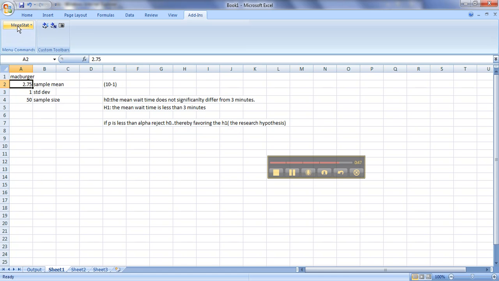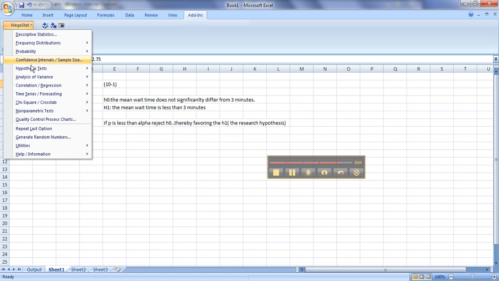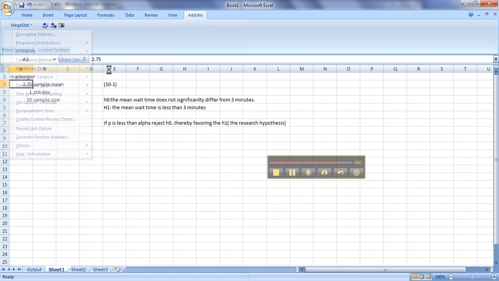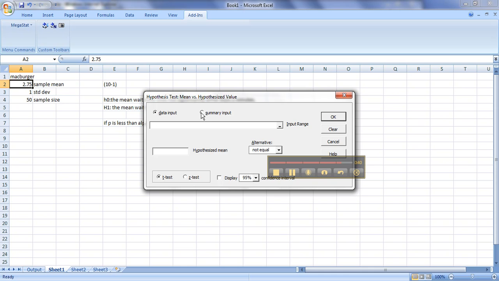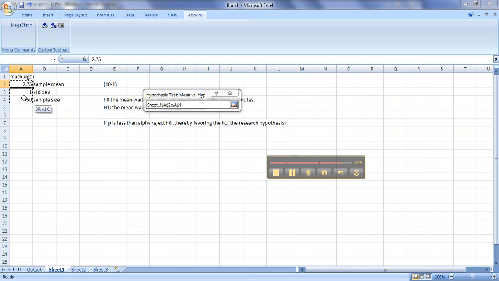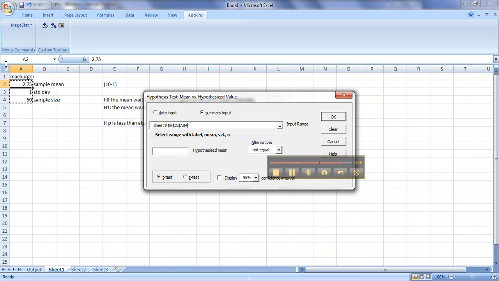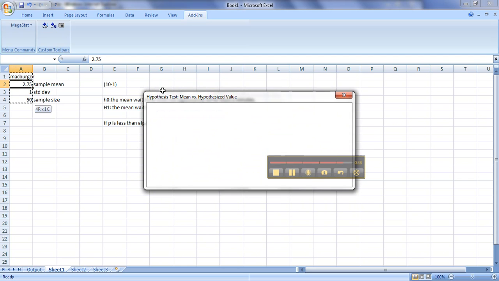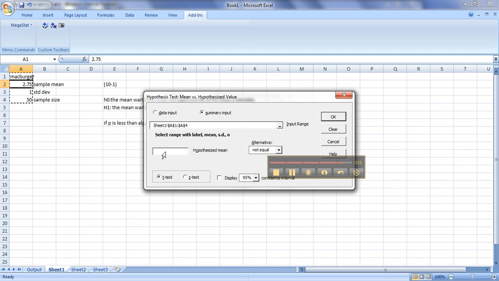Okay, so you go to MegaStat, hypothesis test, mean versus hypothesized value. Summary input, highlight all of this, including the name McBurger. Hypothesized mean is 3 minutes. We're running a less than test, a left-tailed test, t-test. Confidence level at 95%. Hit OK.